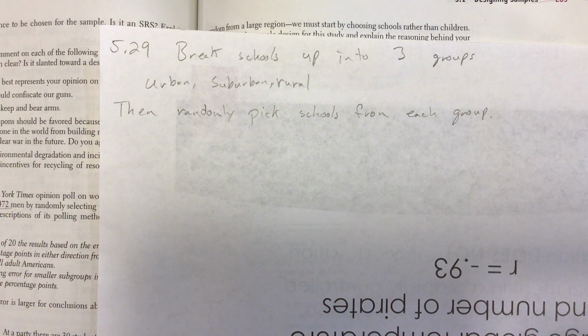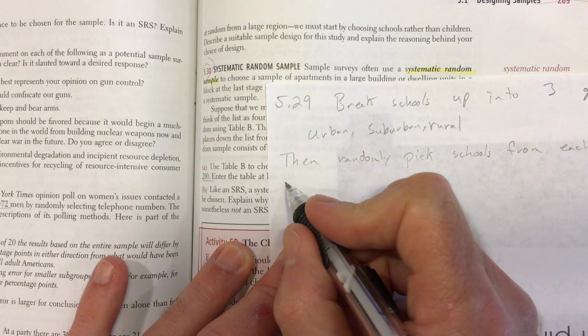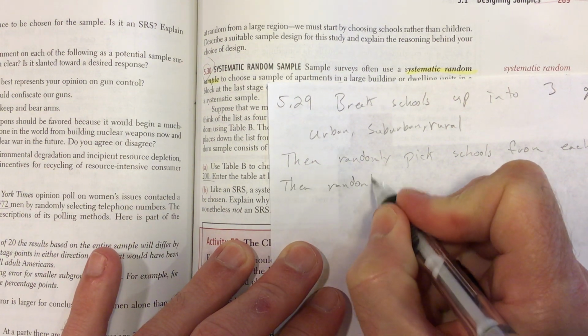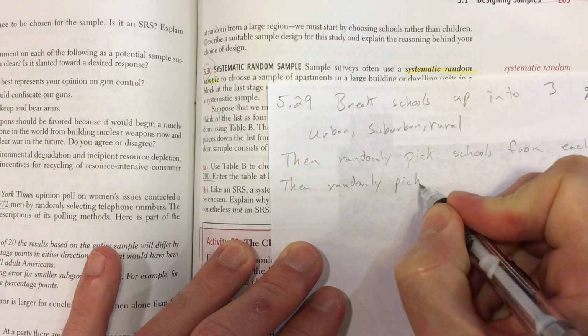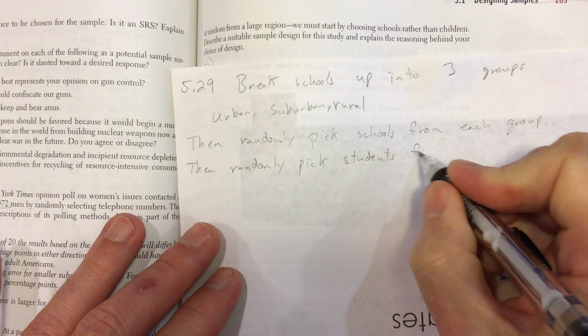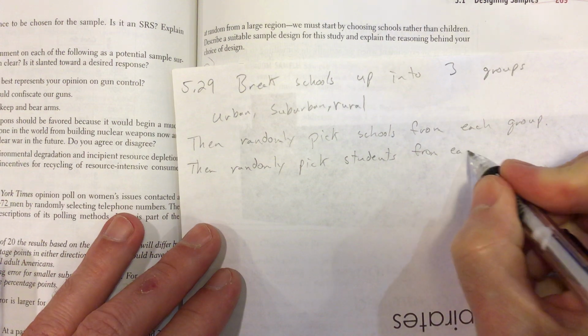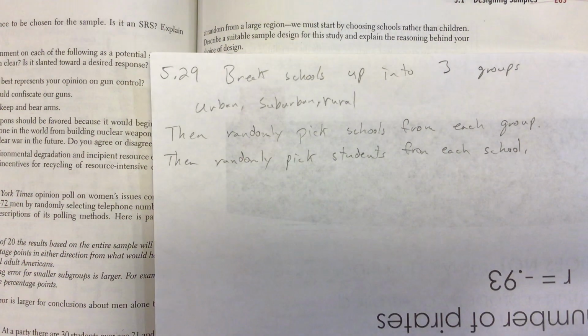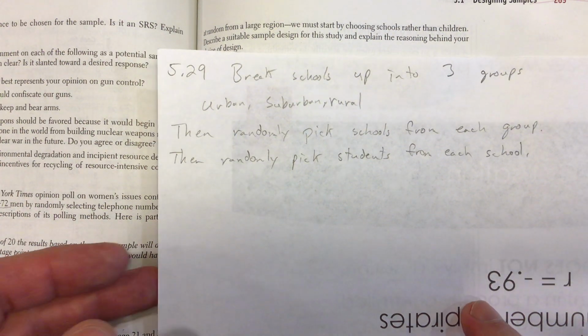They don't really tell me how many schools or anything like that, but this is just the idea. So randomly pick schools from each group, and then randomly pick students from each school. Okay, so multi-stage sample. Of course, you could go into more detail if they gave us more details.